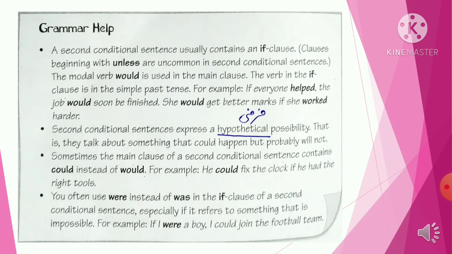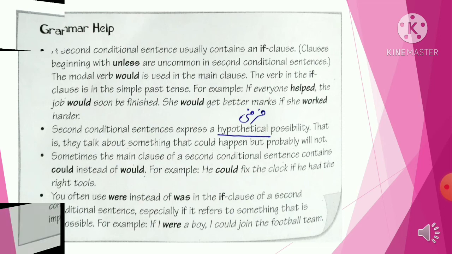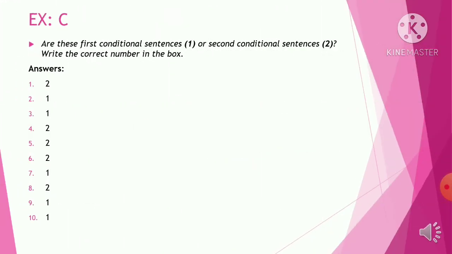And most of the second type of sentences are hypothetical. Hypothetical means imaginary. Okay, these four rules you need to read by yourself now. Just keep in mind that most second conditional sentences start with if and have a past verb with them. And they are hypothetical, they are not based on possibility. So your exercise C is solved on the basis of these sentences. Write the answers accordingly.